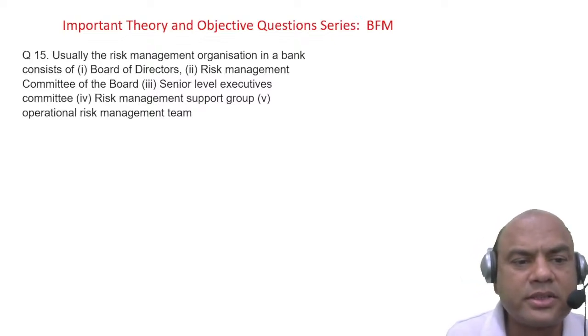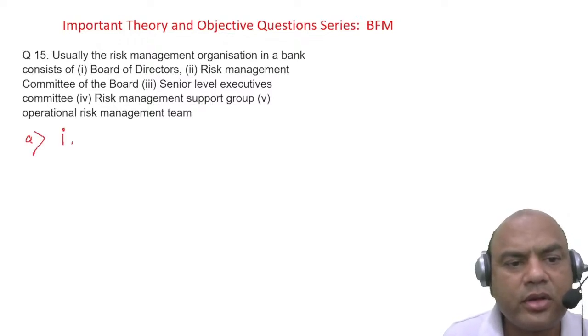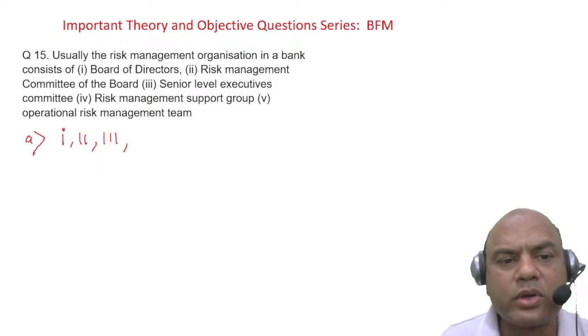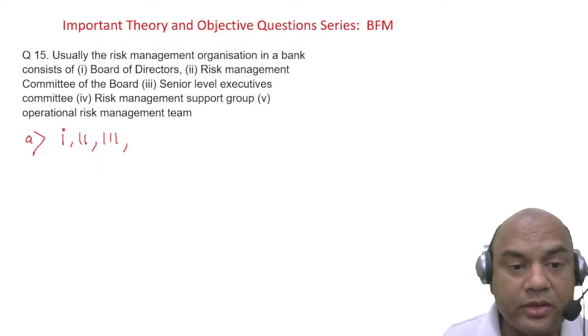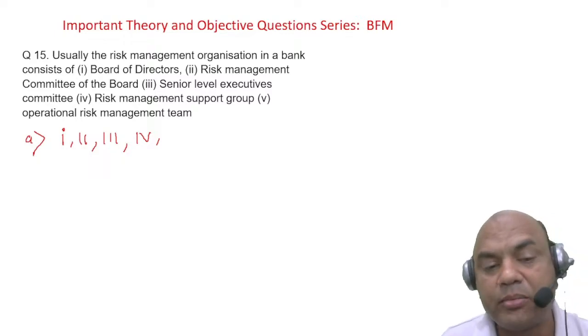Let me write this A as only 1, 2, 3 and 3 senior management, and fourth is risk management support group. And fifth one is operational risk management team.